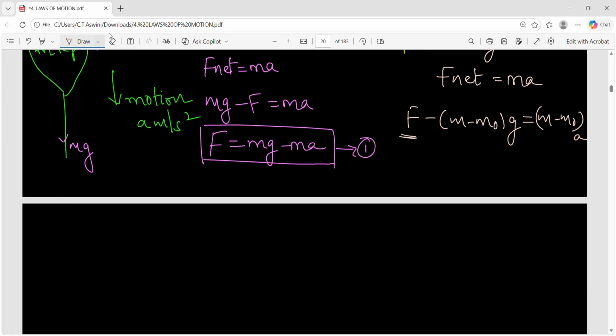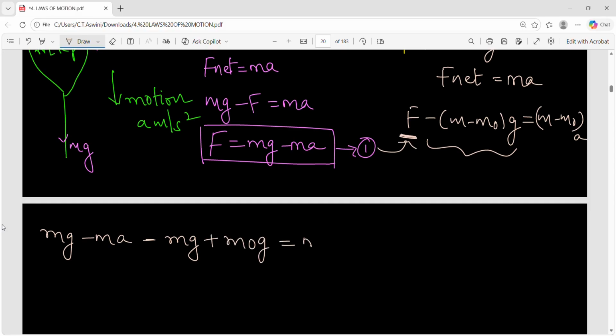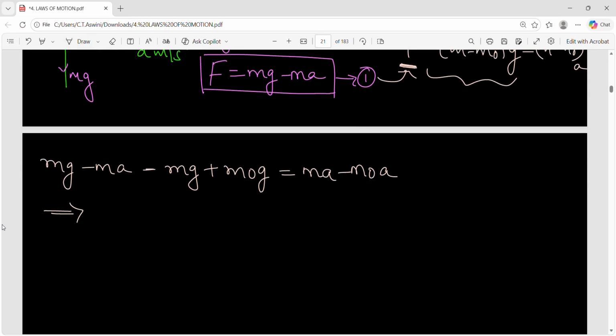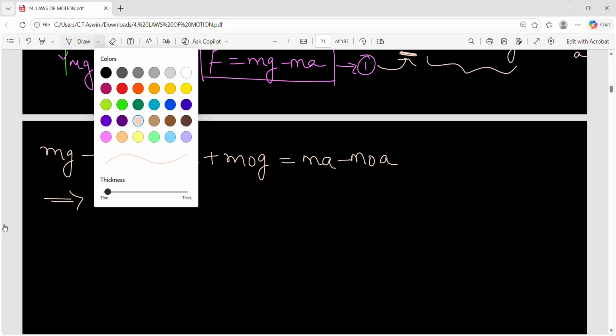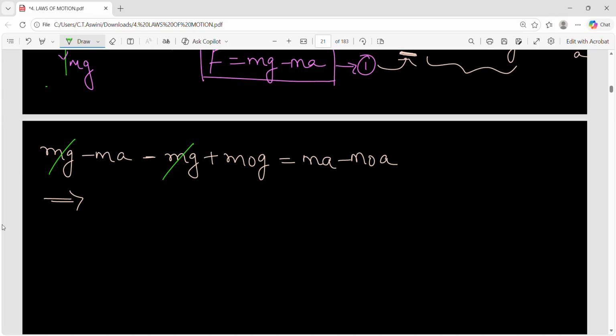So let's simplify this. What is F here? Substitute it. From the equation, substitute the value of F. So mg minus ma, this is F, minus m into g minus m naught... simplify this whole, what will you get? Minus mg plus m naught into g is equal to m into a minus m naught into a. We have to find m naught, so take all the m naught terms on one side. Before that, anything gets cancelled here? Plus mg minus mg cancelled.